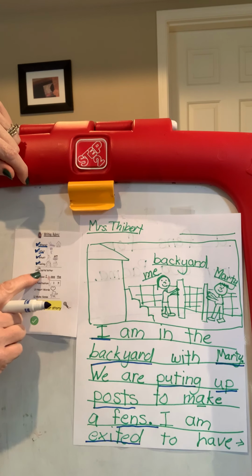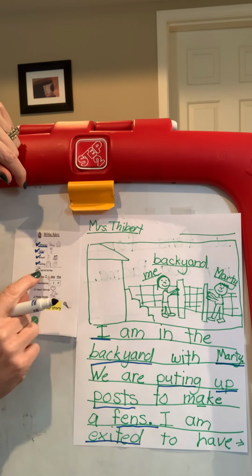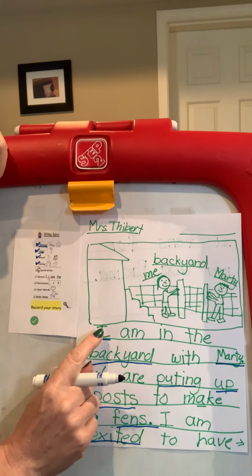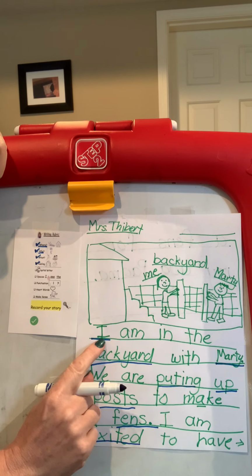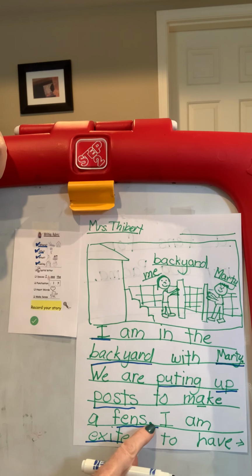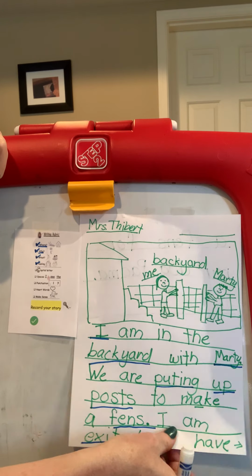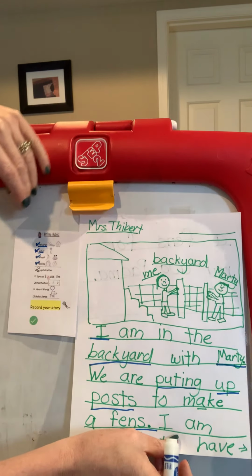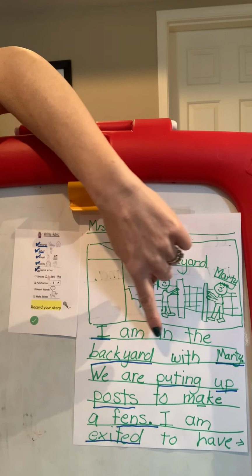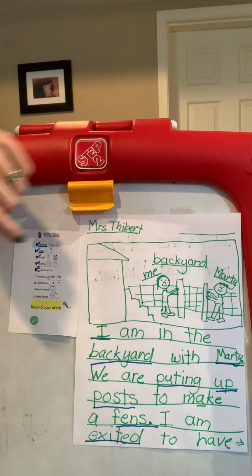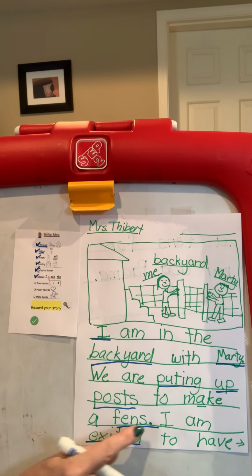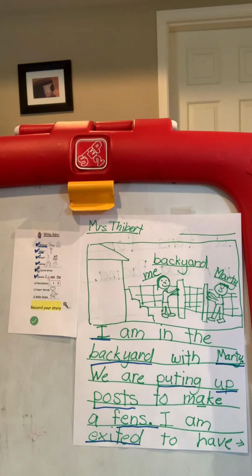Okay, now we're going to check the ones down here. I'm going to check my writing, check to see if I have capital letters. So I need to have a capital letter at the beginning and after every punctuation. So I have a capital I. I'm going to look for the next punctuation and see I have a capital here. And then my punctuation at the end. Okay, so I have my capital letters. Now I'm going to look and see if I have spaces. Do I have spaces? Yes, I do. Did I have punctuation? Yeah. And I'm going to make sure that it makes sense when I read it.